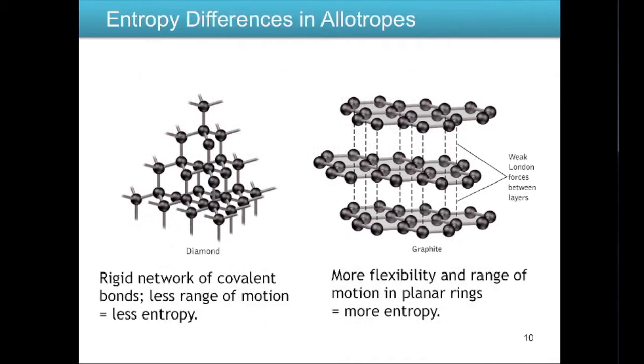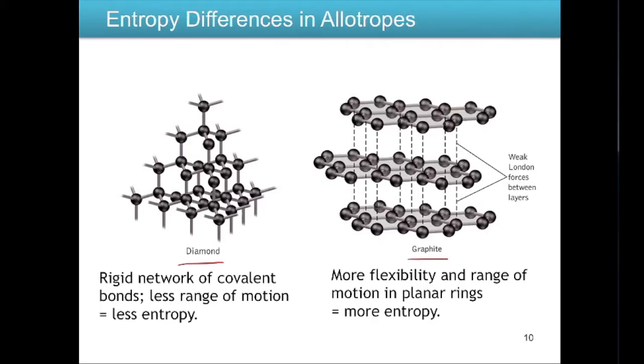So here we are back with diamond and graphite. These are called allotropes because they are made up of the same element, but they have a different crystal structure. So you can see that diamond has a very rigid structure, it is very ordered, and there's less range of motion for each of those carbon molecules within that structure. Whereas graphite is oriented in sheets, and each sheet has weak London forces between each of the layers, so they're much more easily moved than the structure of diamond.